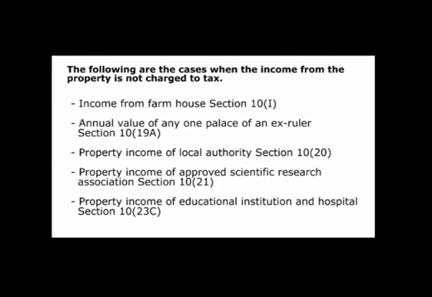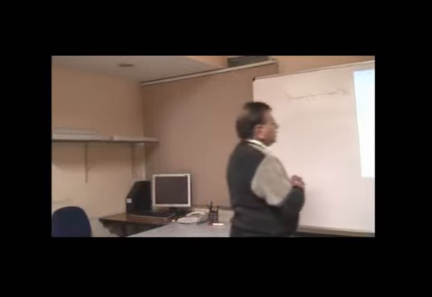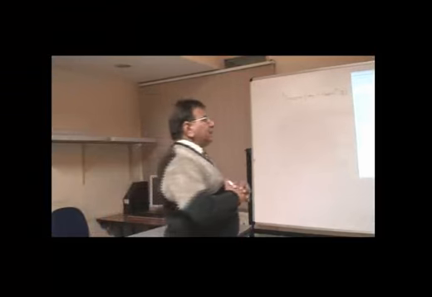For example, income from farmhouse, that is exempt by virtue of subsection 1 of section 10. Then if you have got annual value of one palace of annex rural, that is exempted under subsection 19 of section 10. So means the annual value of one palace, only one palace of annex rural, that is not taxable, means the income of such palace shall not be taxed under this head.